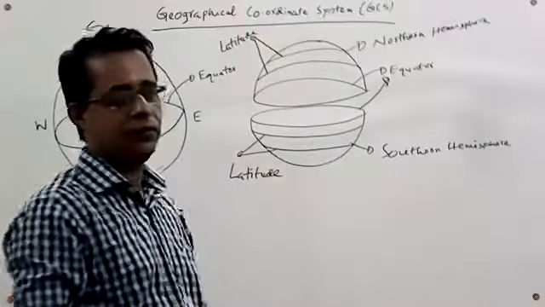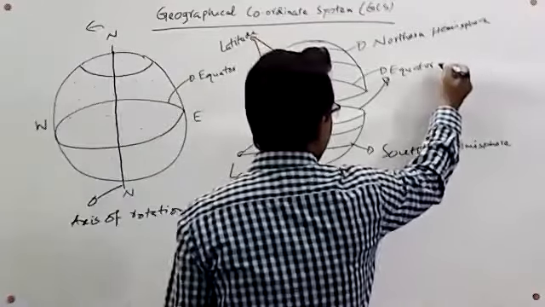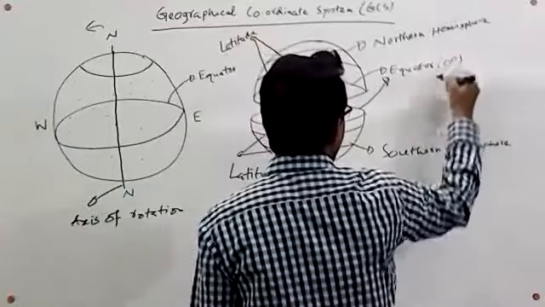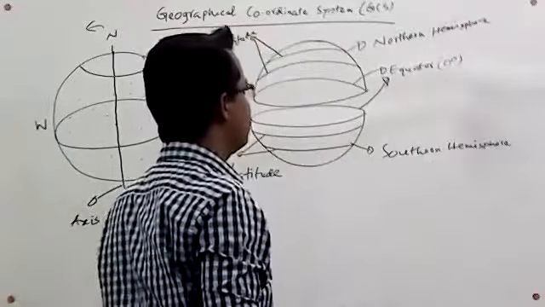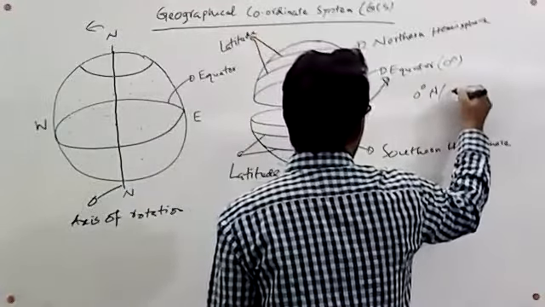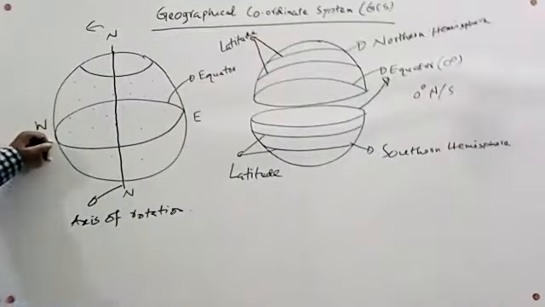The latitude of the equator is 0 degree. At the position of the equator, the latitude is 0 degree.